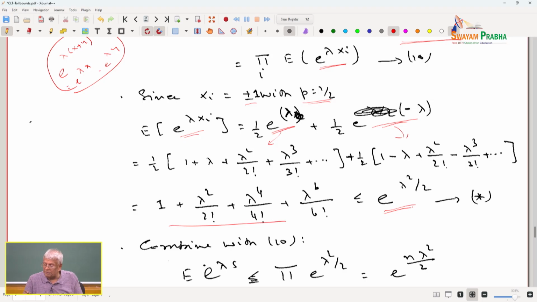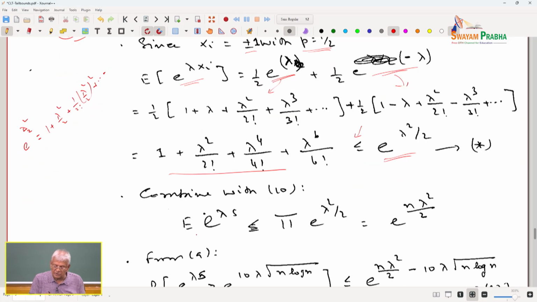Please understand, e to the power of lambda square by 2 will have a constant term, a lambda square term, and so on. So, what is e to the power of lambda square by 2? This is going to be equal to 1 plus lambda square by 2 plus 1 over factorial 2 times lambda square by 2 whole square plus that. So, you can really see this bound arrives from the expansion of e to the power of lambda square by 2, combining these expected values.